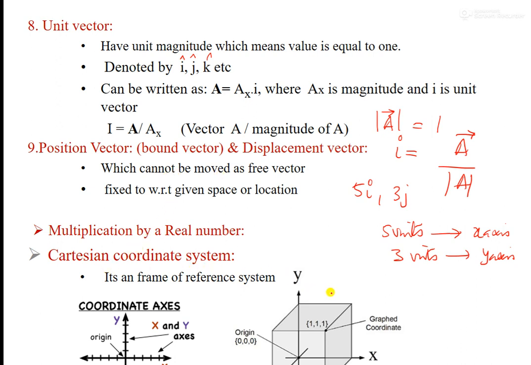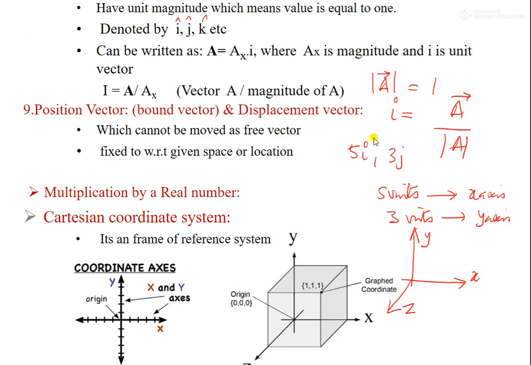The Cartesian system, as you see here, has three perpendicular axes in this fashion: x, y and z. This is called a reference system. Whenever you are representing a vector, you can easily represent it in this coordinate system. For 2D, this is a 2D type, it means only x and y, and this is a 3D version where we have x, y and z.